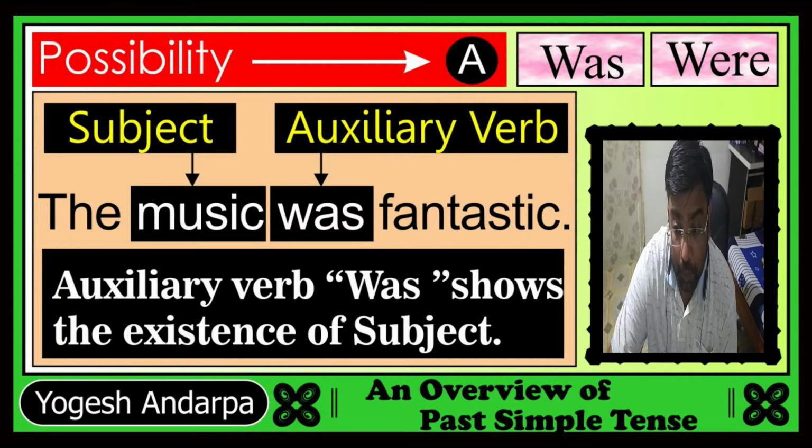So when the verb shows the existence of the subject, that verb is called to be. That verb is called to be verb. So in this example, the verb was acts as a to be verb, because it shows the existence of the subject.